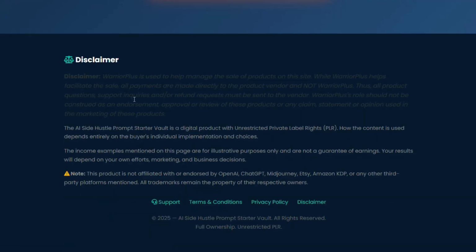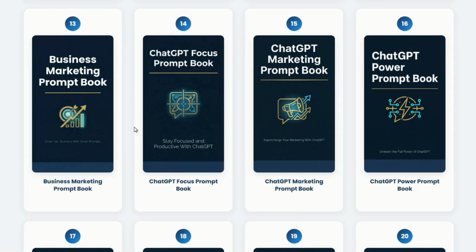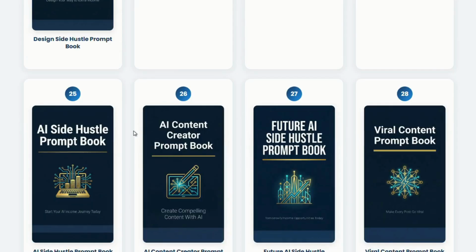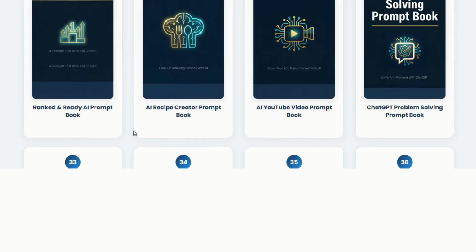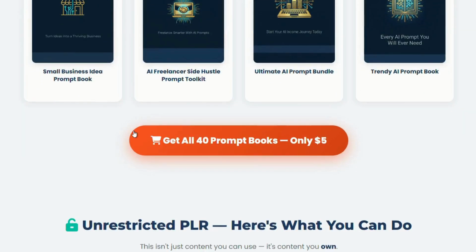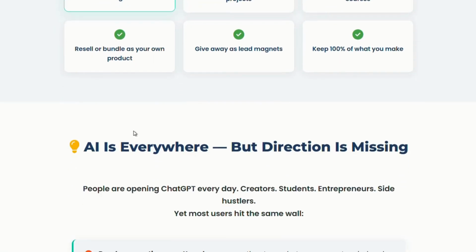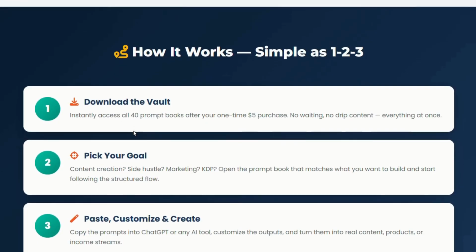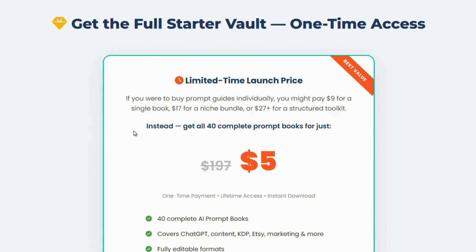Of course, it's important to stay realistic. This isn't a magic tool that guarantees instant income. You still need to put in effort, refine the outputs, and take action on the ideas generated. The quality of your results will depend on how well you use and adapt the prompts. However, what it does offer is a huge time-saving advantage and a clear path, especially for beginners who feel lost in the world of AI.